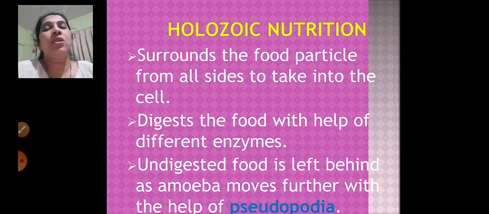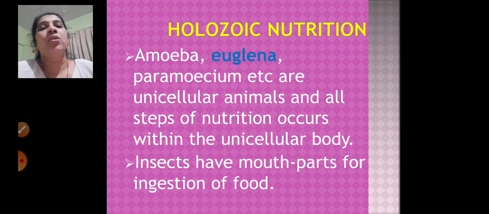In holozoic nutrition, as I told you, amoeba surrounds the food particle from all the sides and takes it inside the cell, and then it digests the food with the help of different enzymes. The undigested food is left behind, and this amoeba moves further with the help of pseudopodia. So amoeba, euglena, paramecium are all examples of unicellular animals, and whatever nutrition steps we just saw occur within this unicellular body.